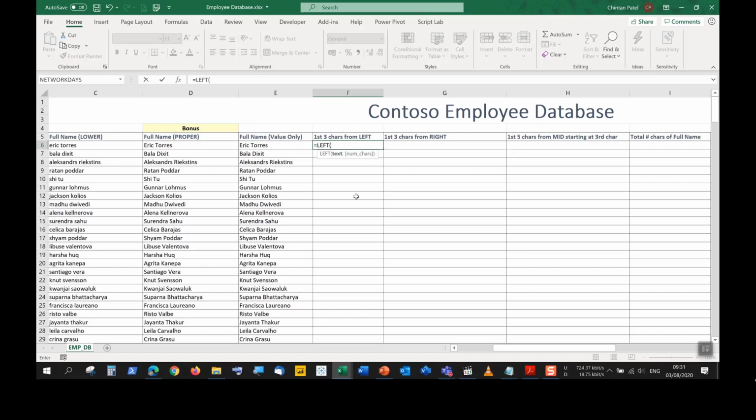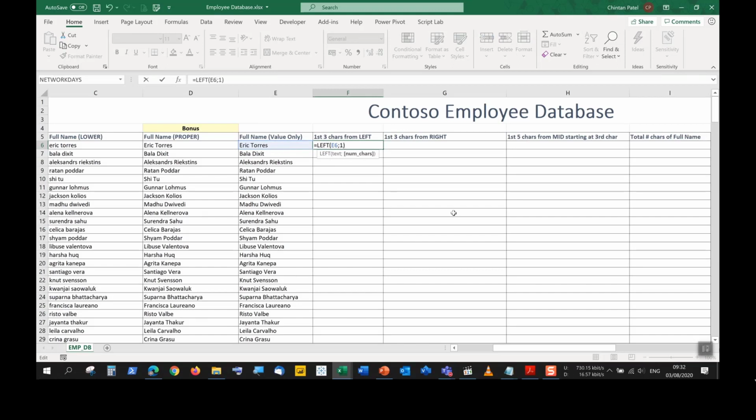So we can open our brackets here, and there are 2 requirements. We specify the text, which is sitting inside cell E6. Then it's asking how many characters you would like to extract from the left-hand side. Num chars is in square brackets, so if we leave it out, it will do something else altogether. Let me first show you what happens if I leave number of characters out. By default, it will return the first letter only. If I left out numchars, it only extracts the letter E, the first character.